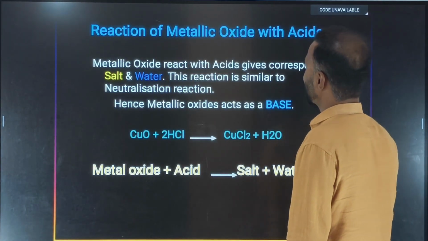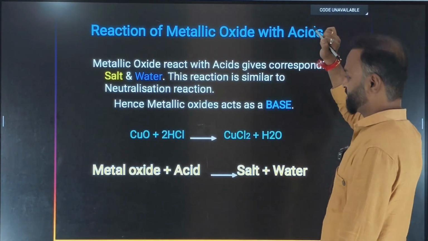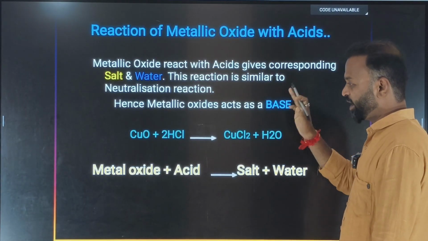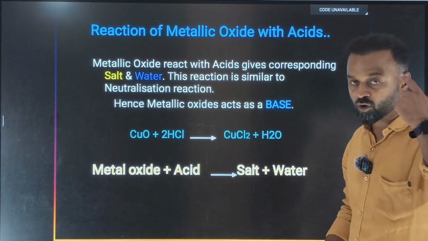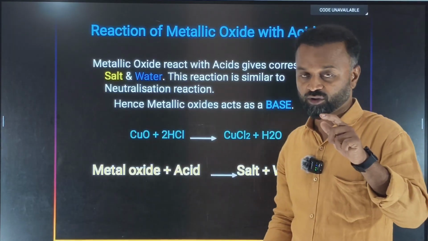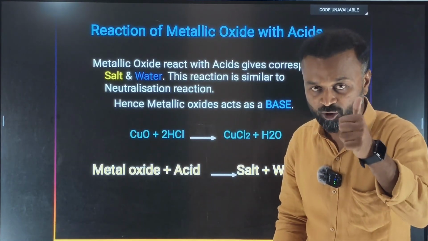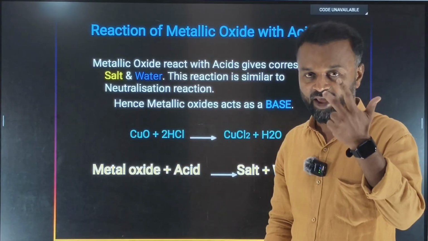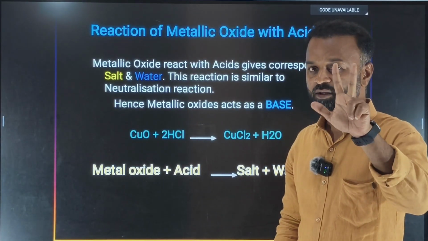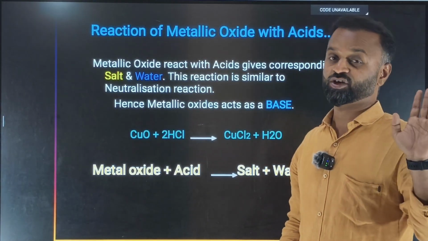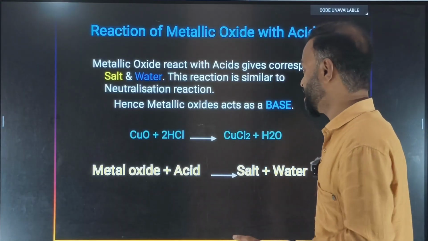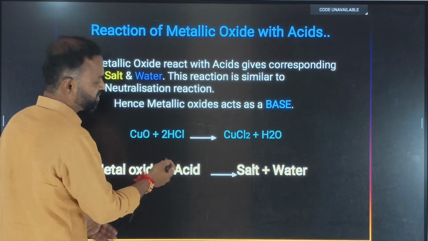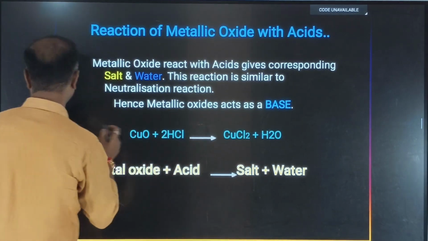So next one, reaction of metallic oxides with acids. Reaction of what? Metallic oxides with acids. I already told you, recall, I told you to take this screenshot. You remember, metallic oxides, metal carbonates, metal bicarbonates, all three are basic in nature. That means definitely the metal oxides can react with the acid. They can form the respective salt and water.